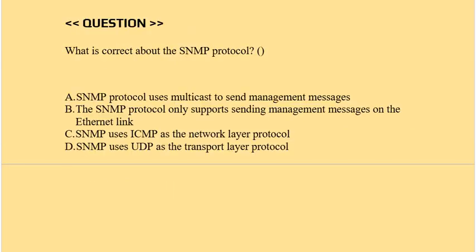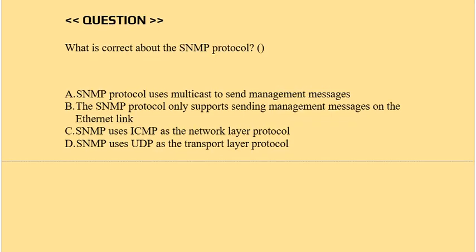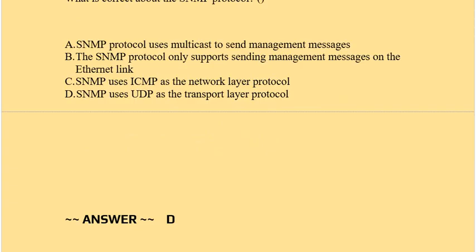Question is, what is correct about the SNMP protocol? Option A, SNMP protocol uses multicast to send management messages. Option B, the SNMP protocol only supports sending management messages on the Ethernet link. Option C, SNMP uses ICMP as the network layer protocol. Option D, SNMP uses UDP as the transport layer protocol. Correct answer is option D.